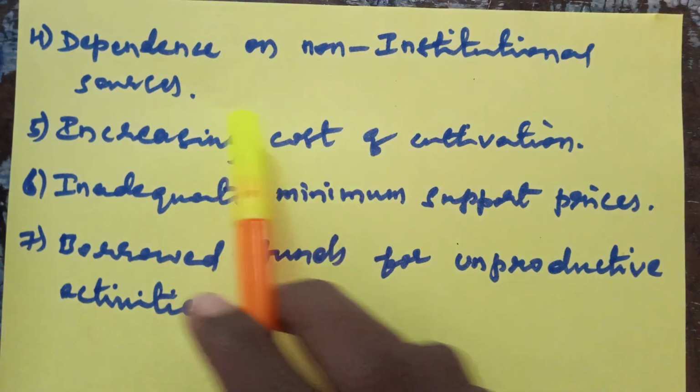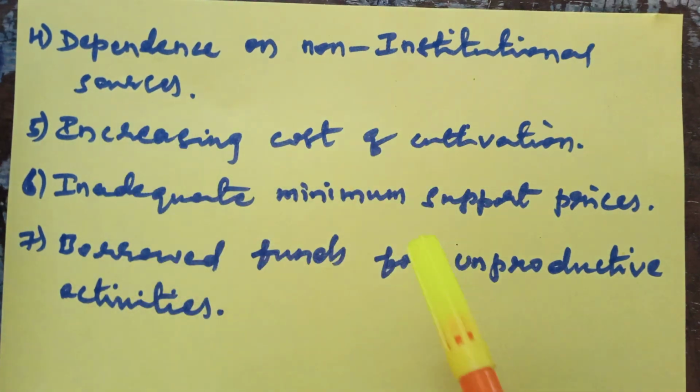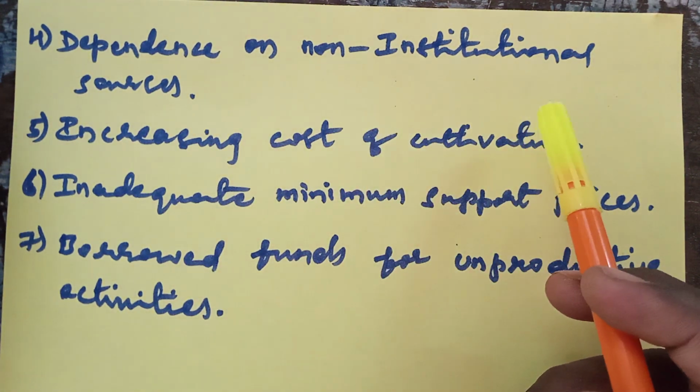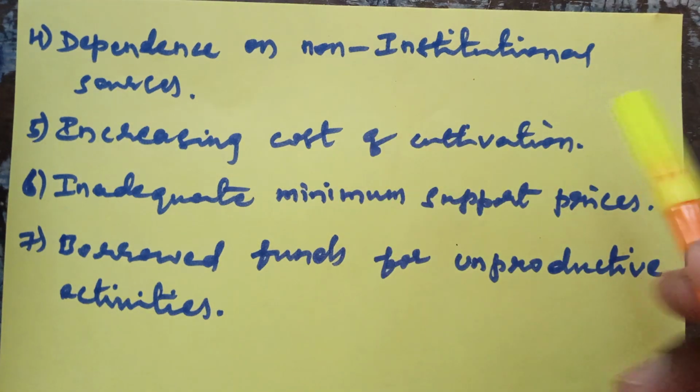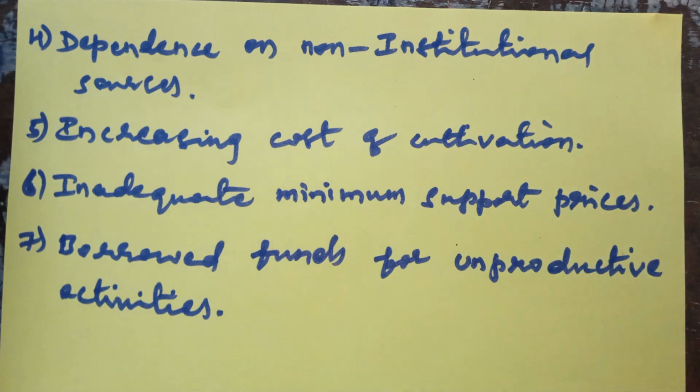The fourth cause is dependence on non-institutional sources. Who lives in rural areas? The farmers compulsorily depend on non-institutional sources. What are the non-institutional sources? Same like money lenders, like friends, relatives, colleagues who are available immediately in the village. They will visit their homes and borrow the money for their purposes, for their activities.